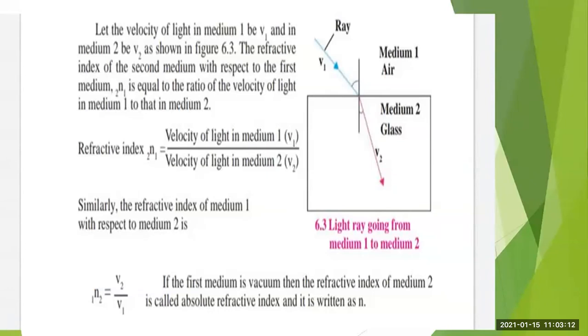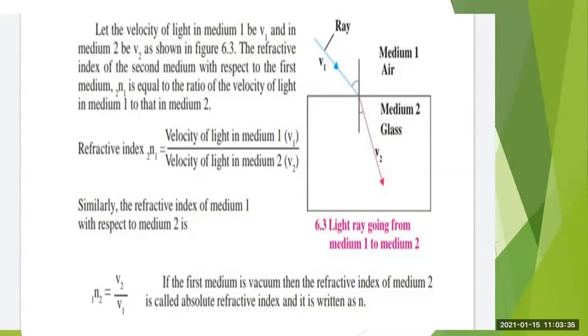So see once again, first we have considered the refractive index of second medium with respect to first medium, so we have written it as 2 and 1. In the second case, the refractive index of medium 1 with respect to medium 2, so we are writing it as 1 and 2, which will be equal to v2 upon v1.